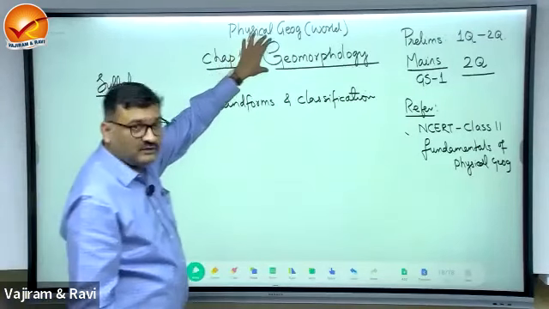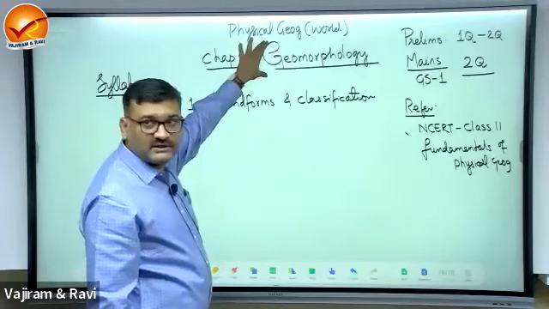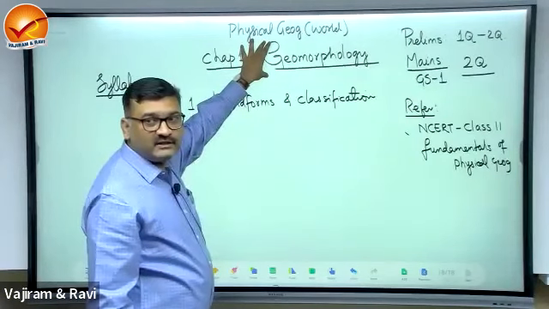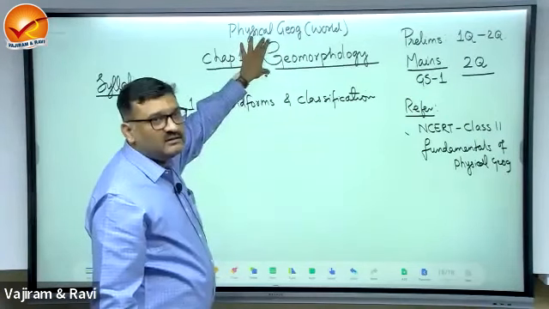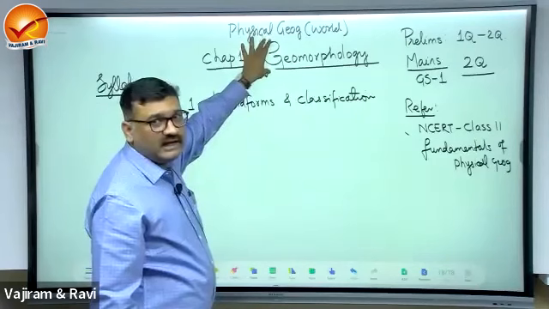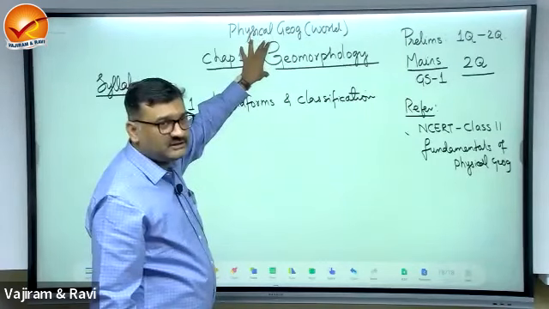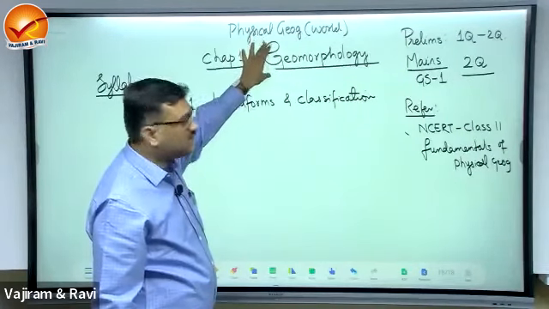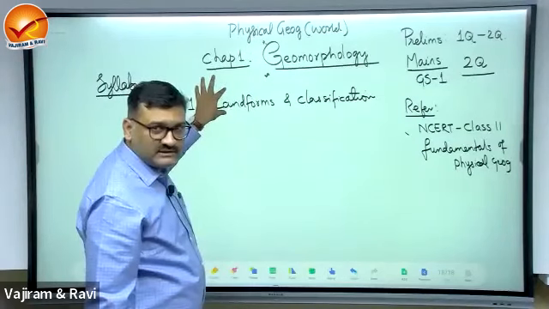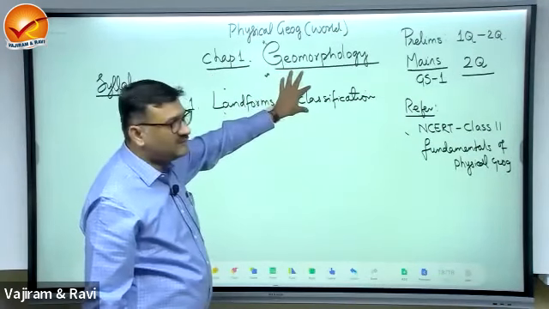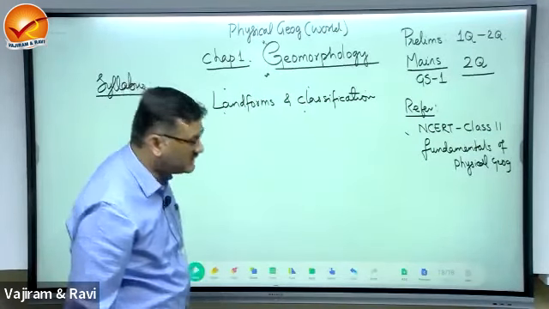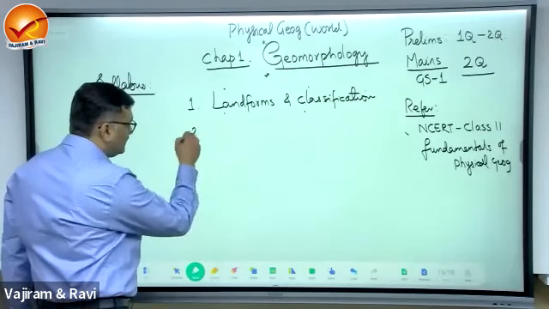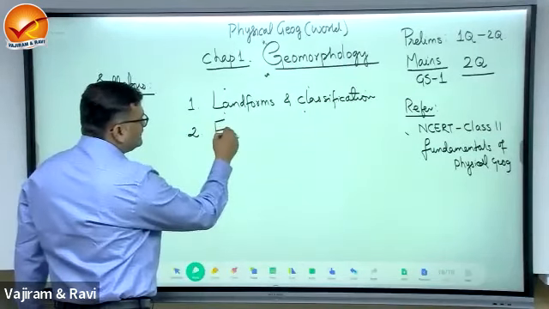So now you are aware of what geomorphology is. Geomorphology is the study of features of which sphere? Lithosphere, land-based features made up of rocks. So that feature is known as landform, and we'll have different types of landform, that is known as classification of the landform. Number 2 is